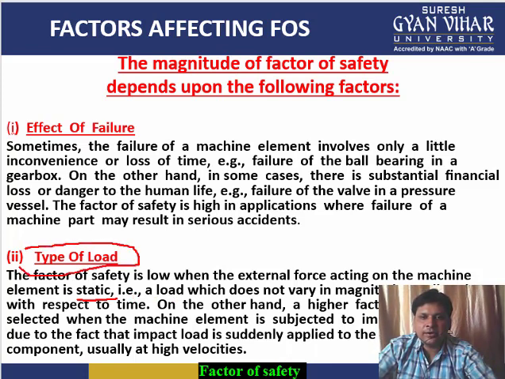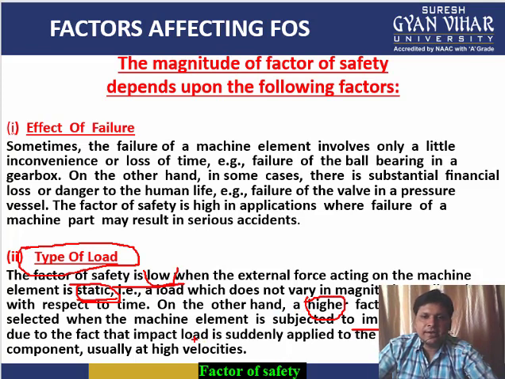We are discussing the type of load. If there is a static load, you can take a low factor of safety, because in that case you can judge the value of the load that is acting. But in the case of an impact load, a higher factor of safety is selected, when the machine element is subjected to impact load.